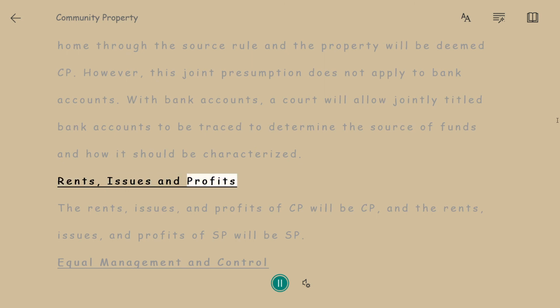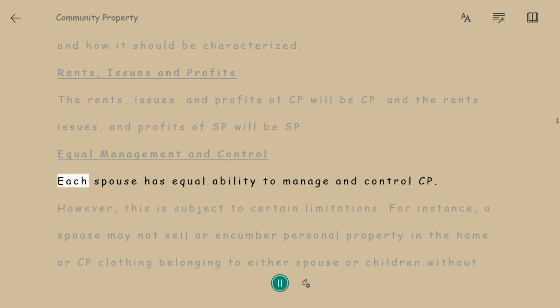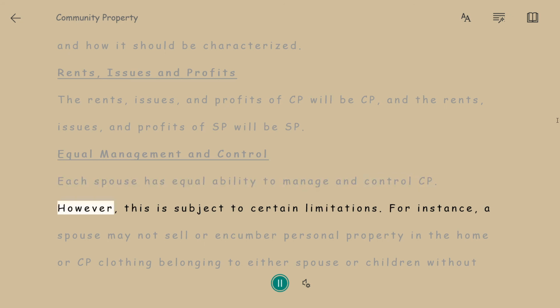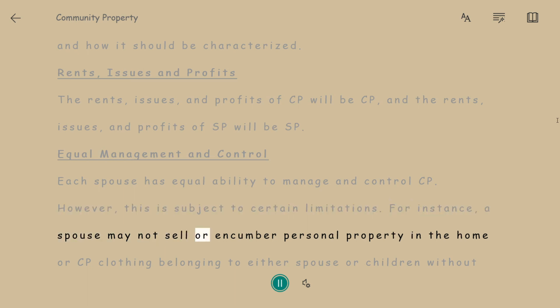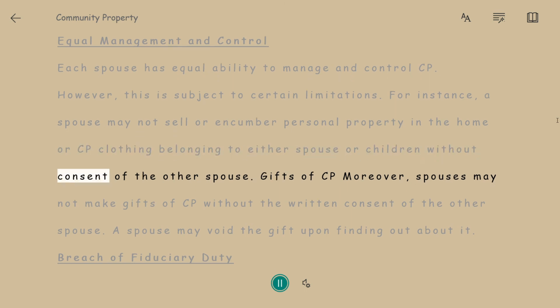Rents, issues and profits. The rents, issues, and profits of CP will be CP, and the rents, issues, and profits of SP will be SP. Equal management and control. Each spouse has equal ability to manage and control CP. However, this is subject to certain limitations. For instance, a spouse may not sell or encumber personal property in the home, or CP clothing belonging to either spouse or children without consent of the other spouse.